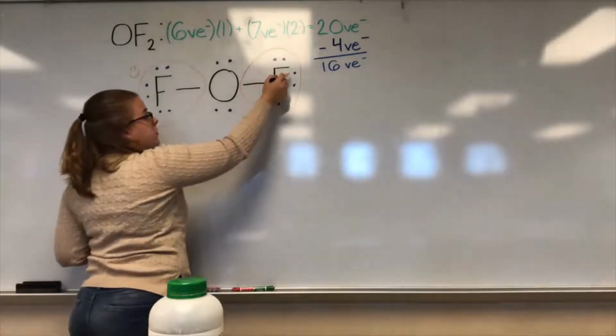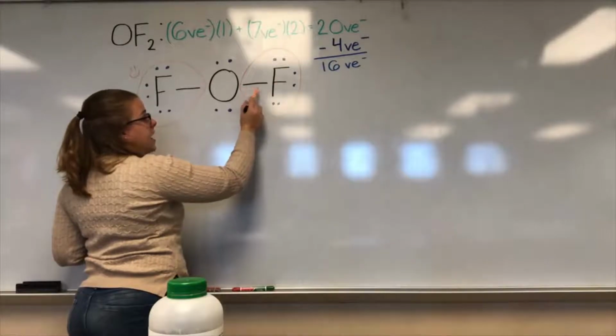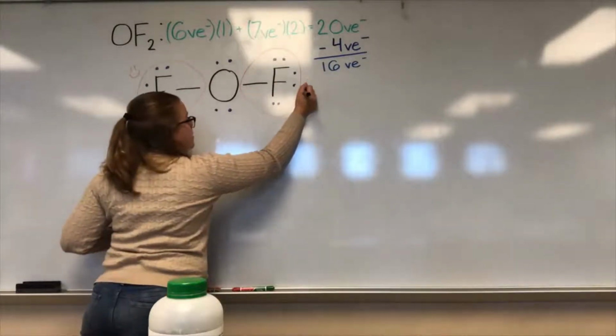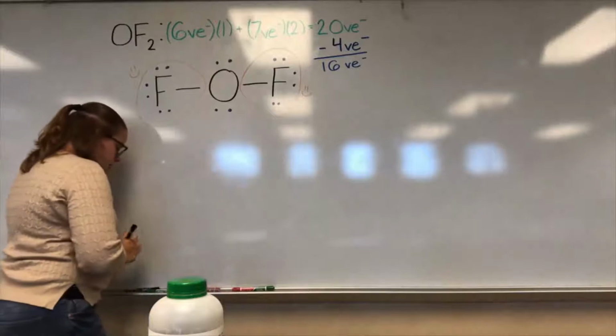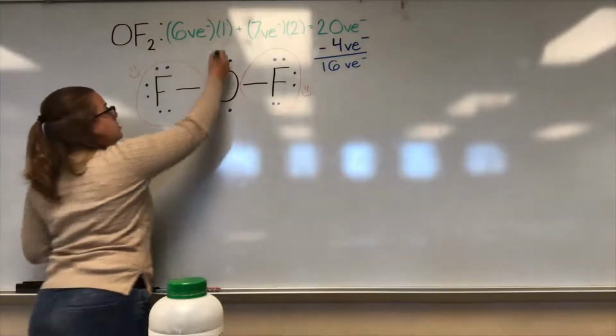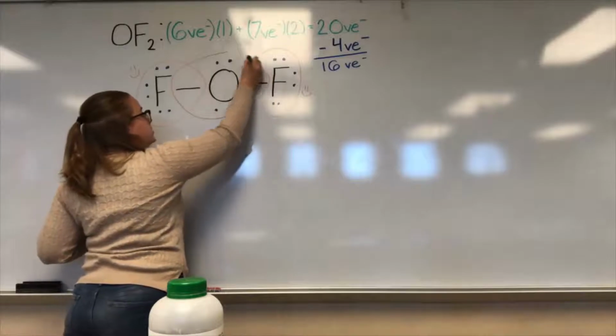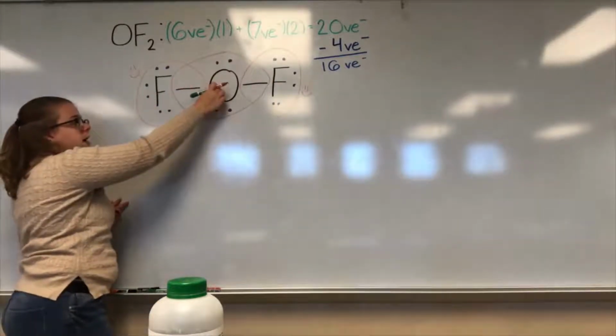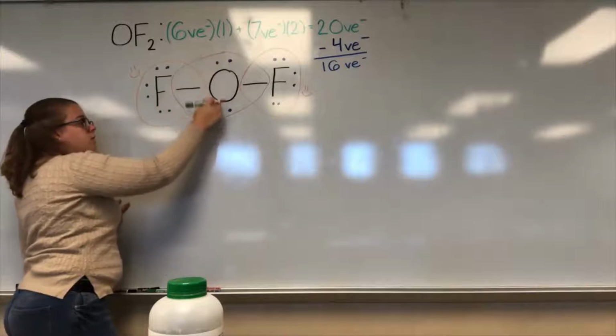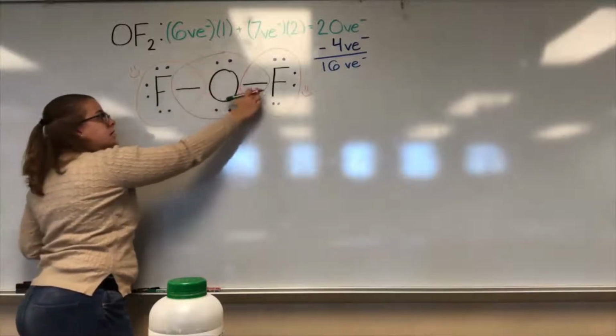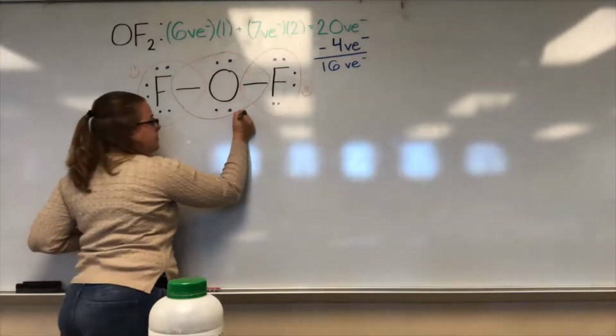So we have 2, 4, 6, and then the bond is 8. So fluorine is happy. And then let's check our oxygen in the middle. Remember, these bonds are sharing, so it's not only sharing with the fluorine, but sharing with the oxygen. So oxygen is 2, 4, 6, 8. It is happy.